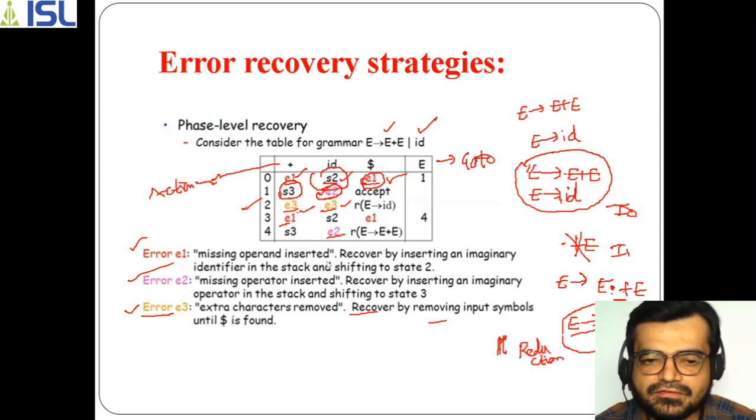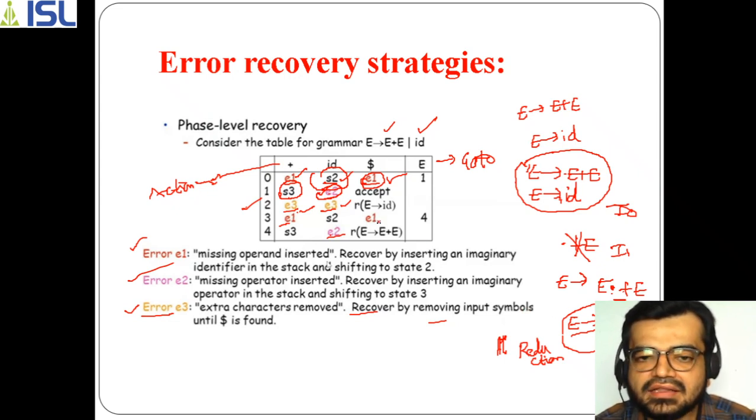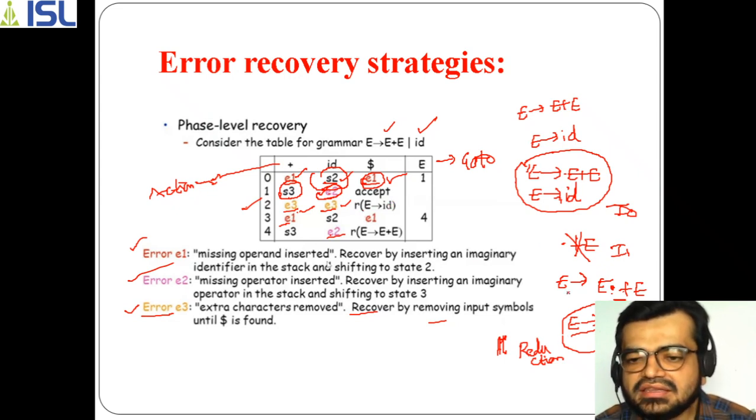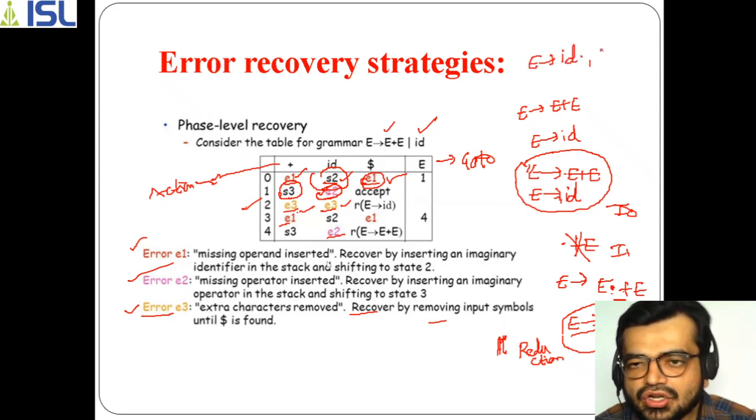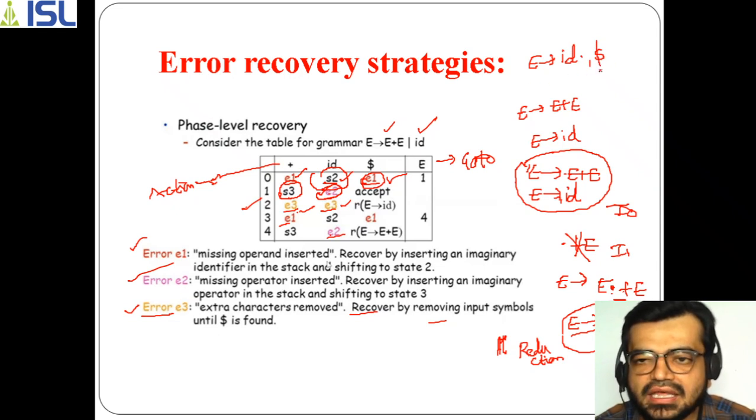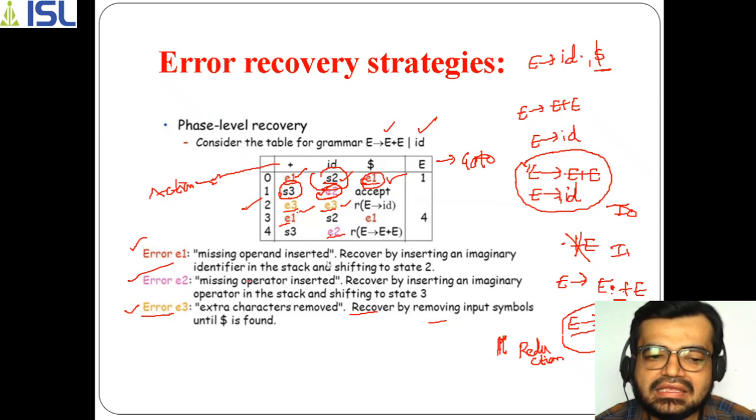So the reduction process is performed here, and the look ahead is dollar only. That's why I have put R under dollar, because this is E of ID dot, comma dollar, where the look ahead symbol is dollar. That's why the reduced production has to be taken on dollar only, and for the remaining part, the plus and ID, we shouldn't take the value, and we just categorize that as E3 here. These are extra characters that have been taken, which means there is some error here.